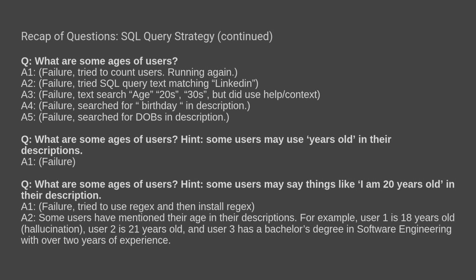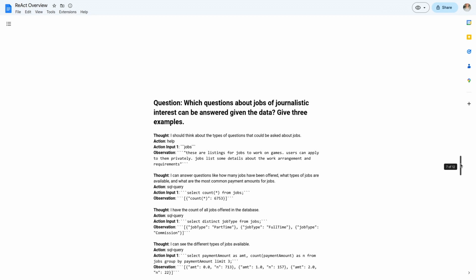But it was interesting because the person did say that they had a bachelor's degree in software engineering, and it thought that that was relevant to the age question. The original question was, can we ask the model more important questions, more vague, more top-level questions? So I tried some of these.